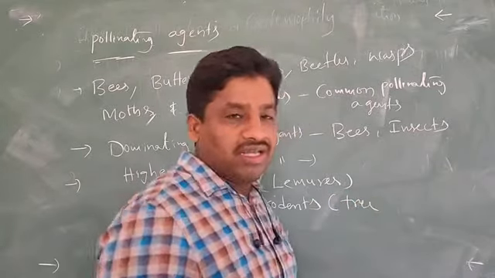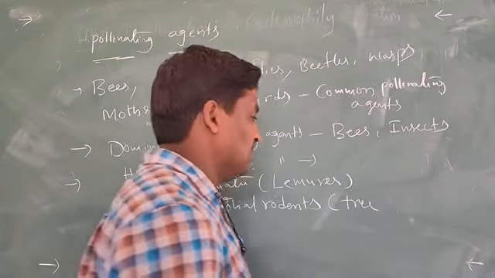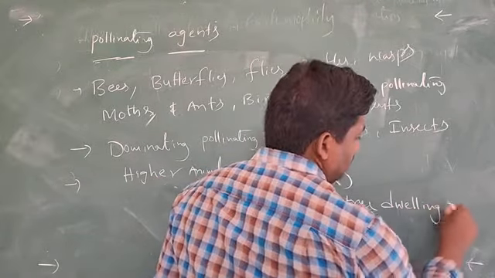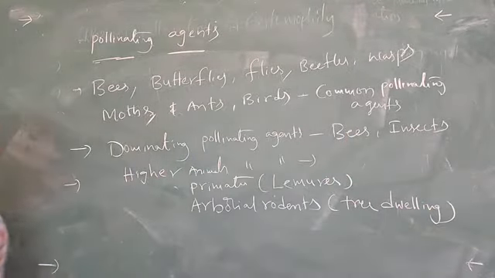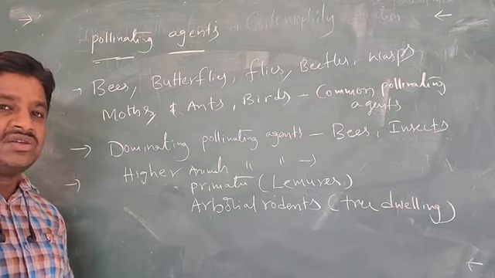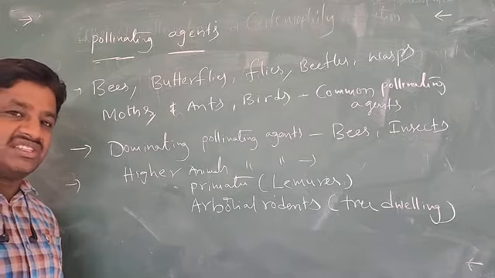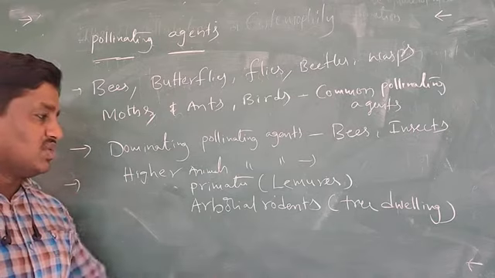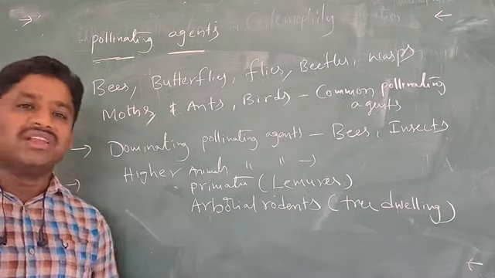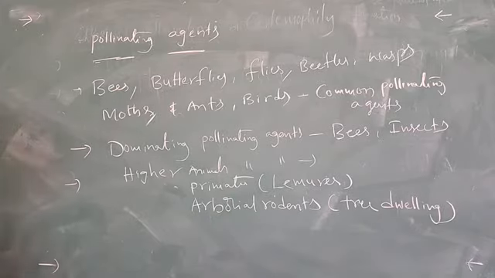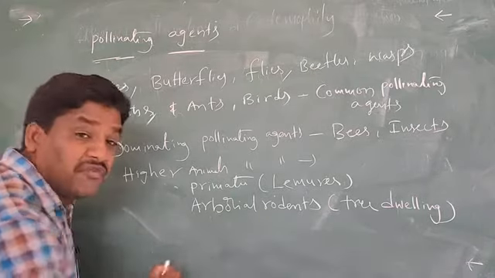That's what we call tree dwelling organisms. Tree dwelling means particularly at some of the bigger branch regions and also at the base of the tree region, they make most of the holes. Such organisms we call arboreal rodents, and also some of the reptiles.